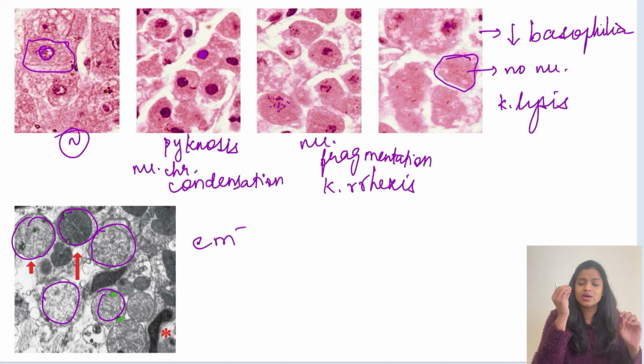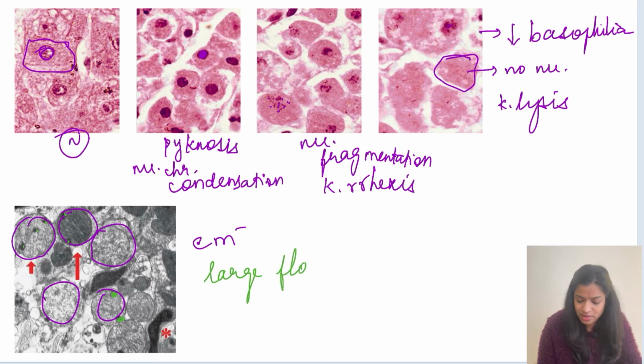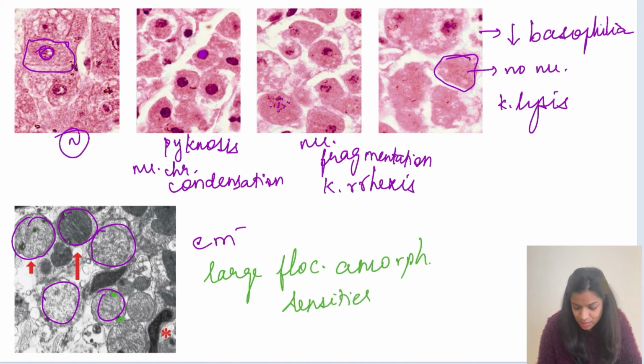These electron dense materials are large flocculent amorphous densities, composed of calcium, and this is characteristically seen in irreversible cell injury. While small amorphous densities are characteristic of reversible injury, the large flocculent amorphous densities are characteristic of irreversible cell injury.